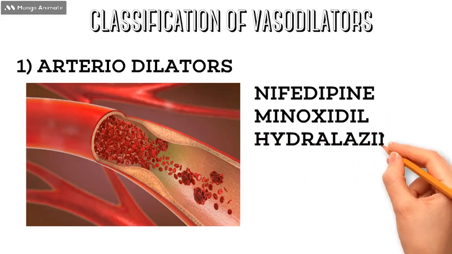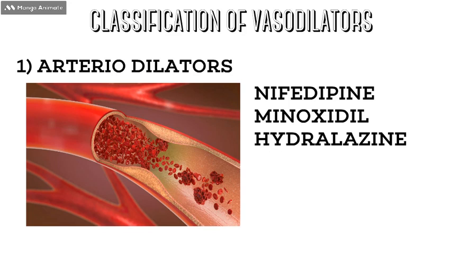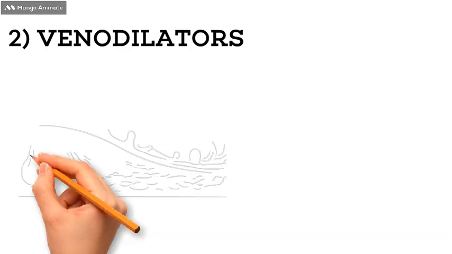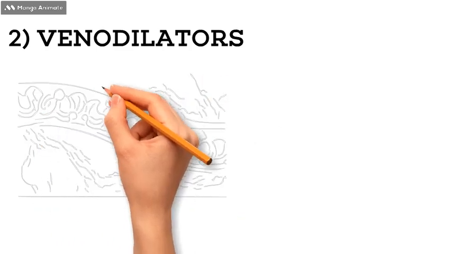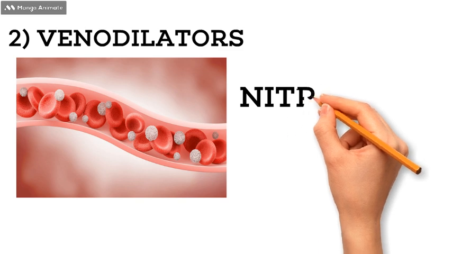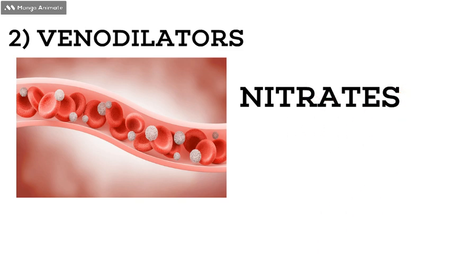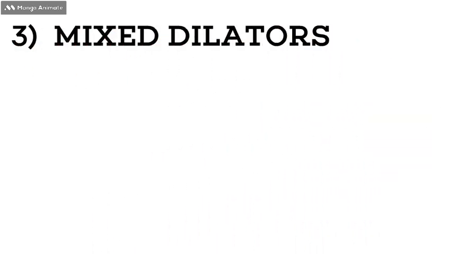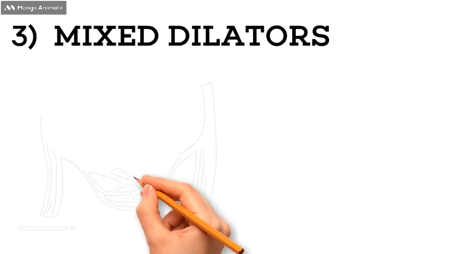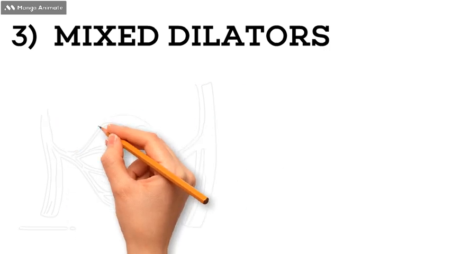The second one is venodilators. Venodilators simply means they will dilate the veins in our body. Both organic and inorganic nitrates are examples of venodilators. And lastly, we have mixed dilators, which dilate both veins and arteries.